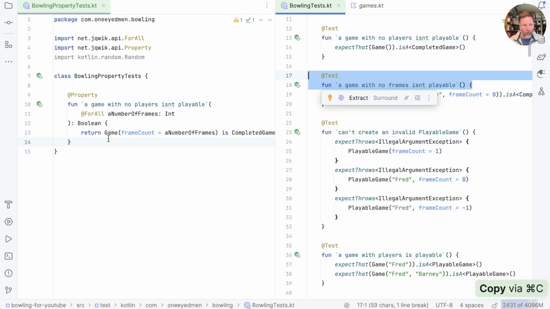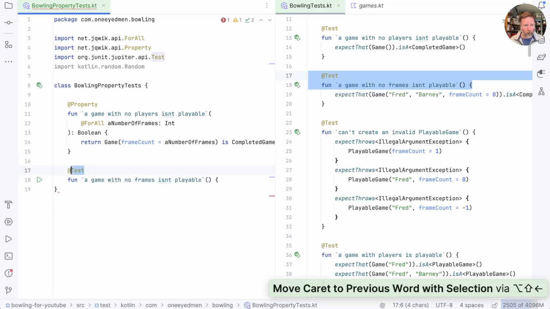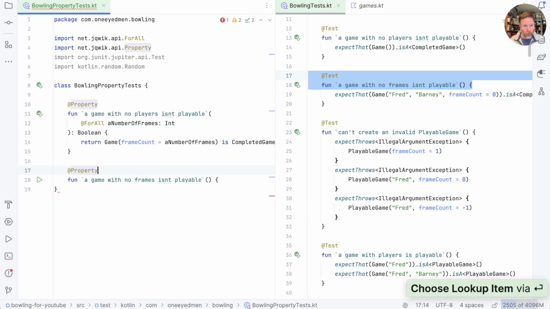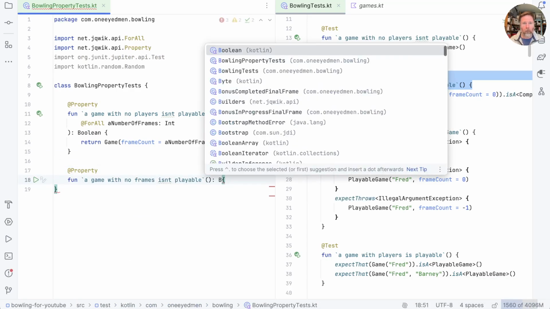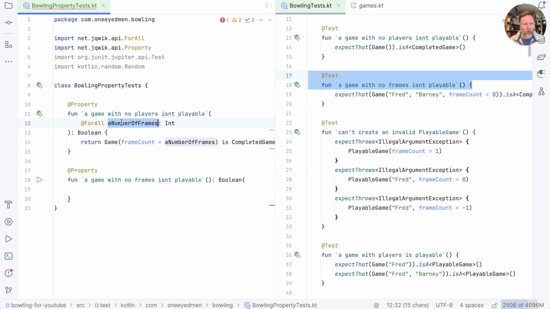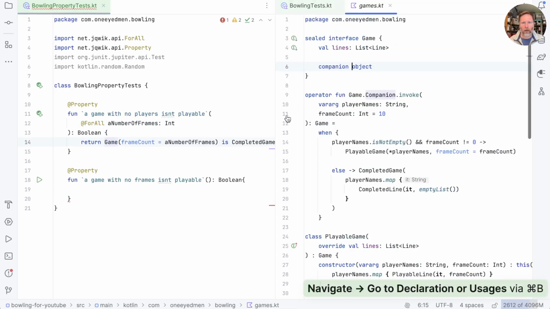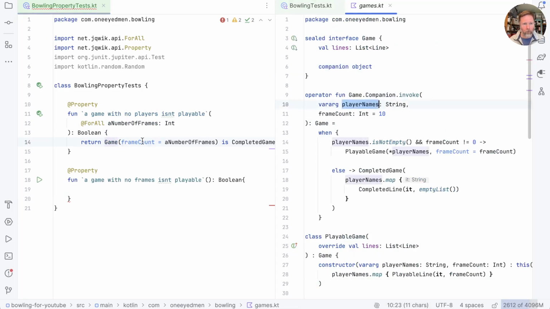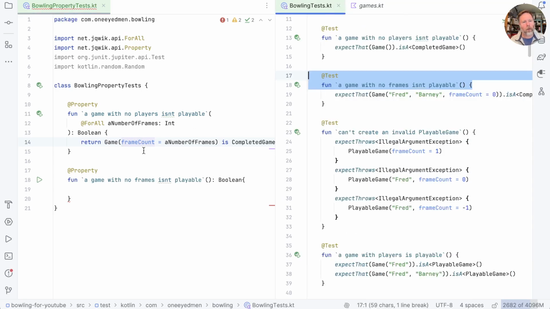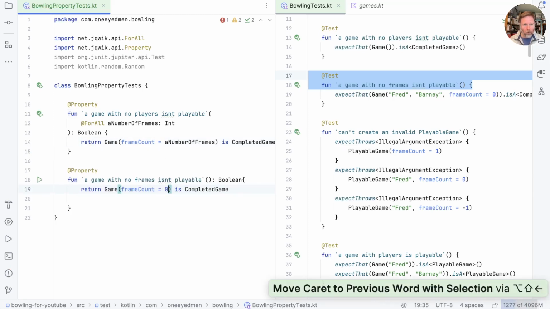Next. Okay then, a game with no frames isn't playable. Let's take that, move it over here, and make it a property. And it wants to return a Boolean. Now in this top test, we held the names of the players, the first parameter here, constant, and varied the number of frames. This time, we're going to vary the number of players and keep the number of frames at 0. So it's going to look like this.